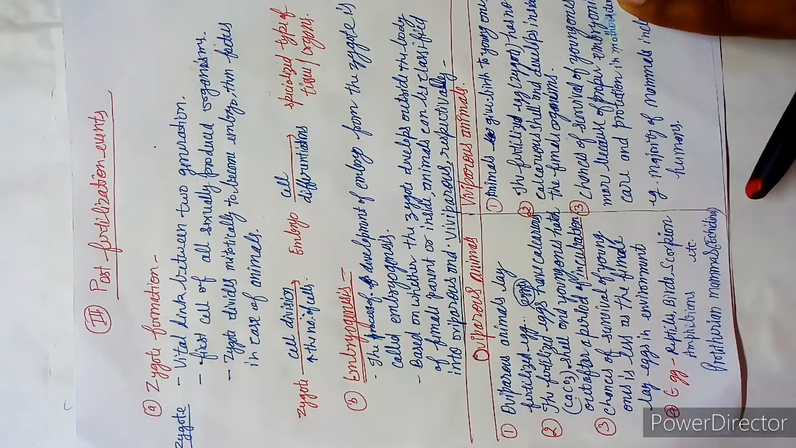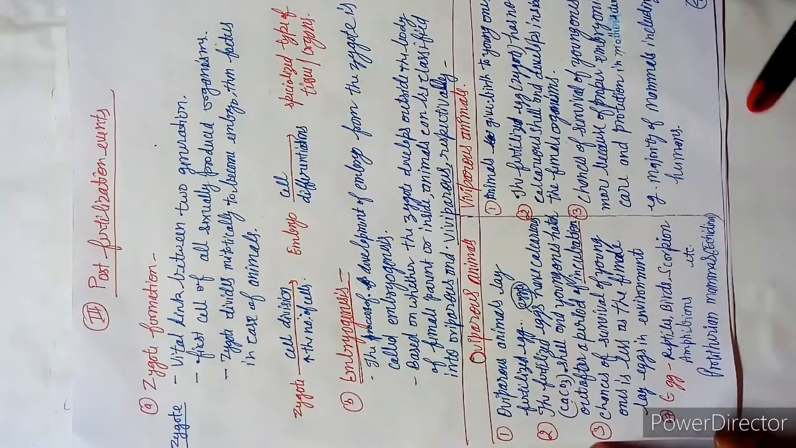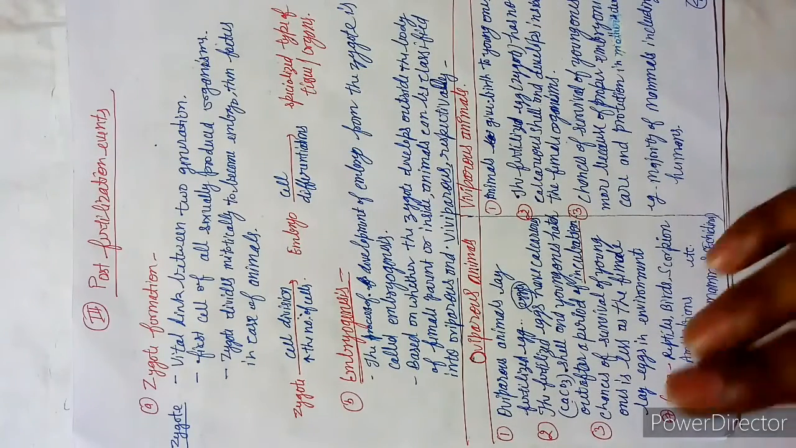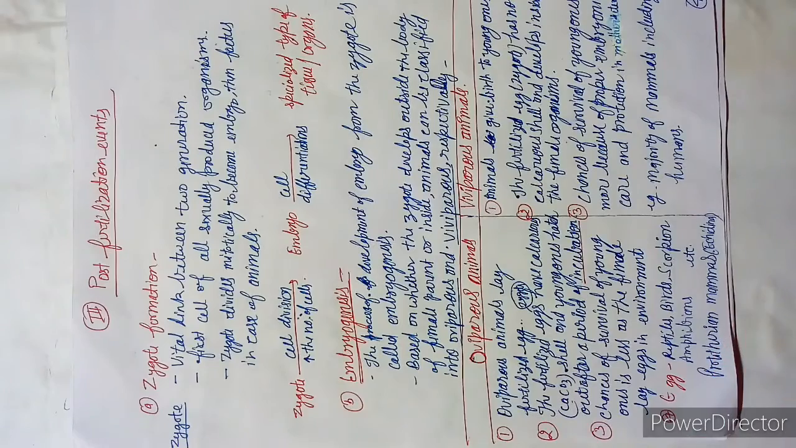In the case of human beings, we live for 9 months in the human female uterus. And after birth also we are taken care of by our parents, especially by the female.